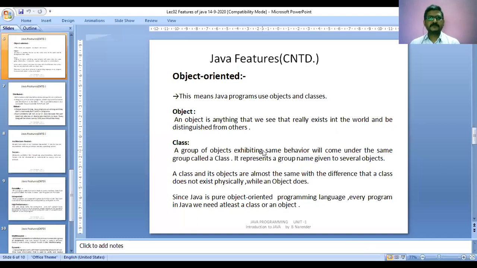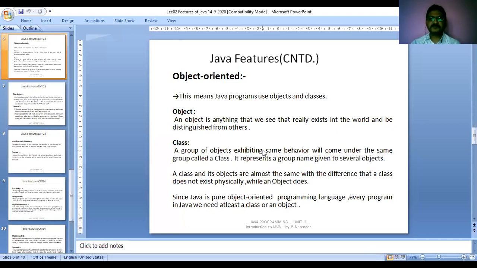Let me continue with the second feature, which is called object-oriented. In this second feature, a Java program uses mostly objects and classes. Classes are the basic features used in the Java programming language.